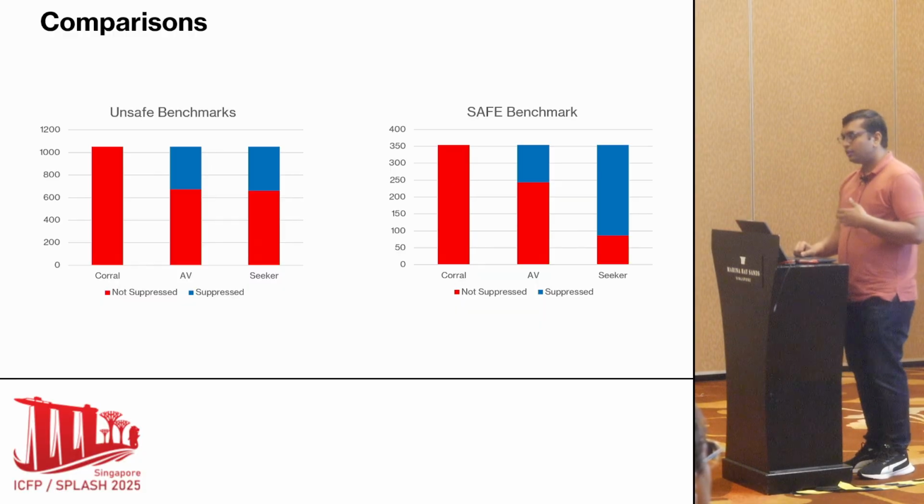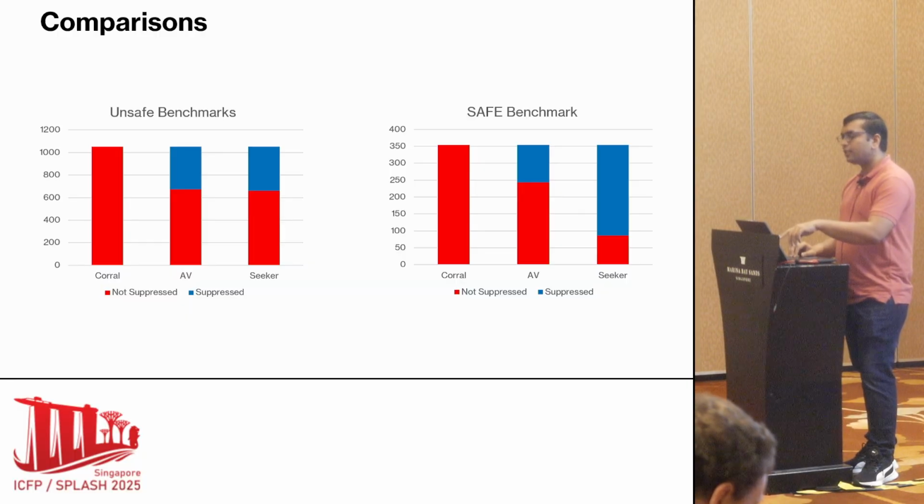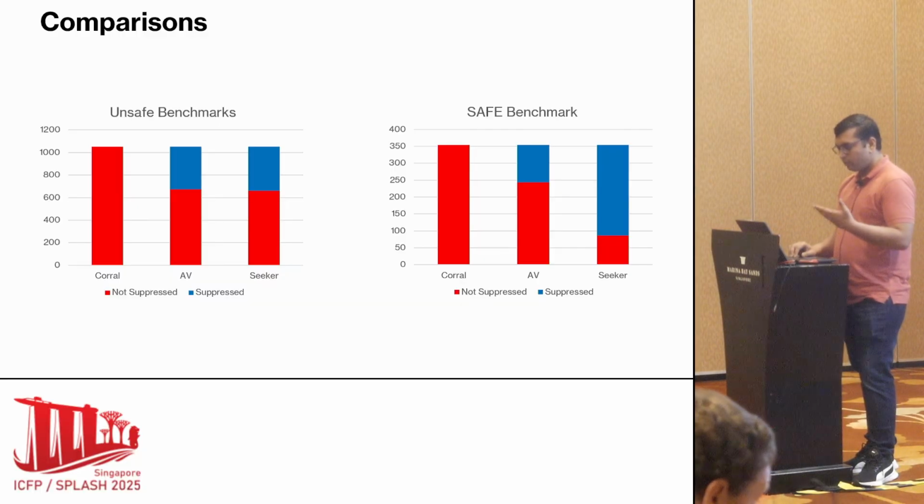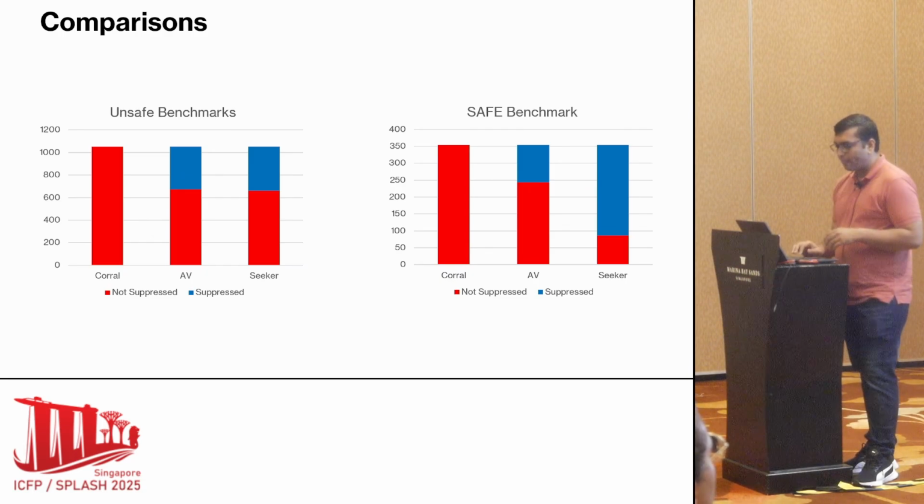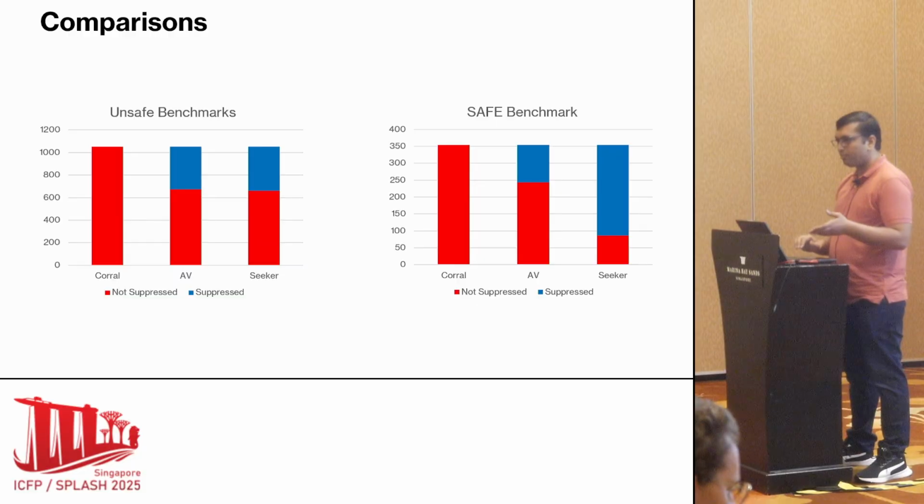We also compared with existing tools like Angelic AV, where AV is designed for bugs like divide by 0 or null pointer, but it is not designed for memory safety properties. We can see it in the results also. For the unsafe benchmark, the red part is the total number of counterexamples encountered, and the blue part is the number of counterexamples suppressed by these tools. Here we can see that in the case of unsafe benchmarks, both of them perform similarly, and they are not suppressing most of the bugs.